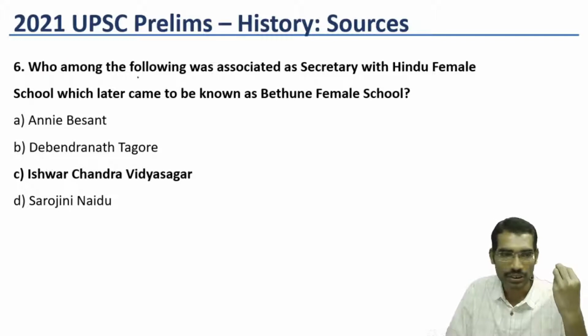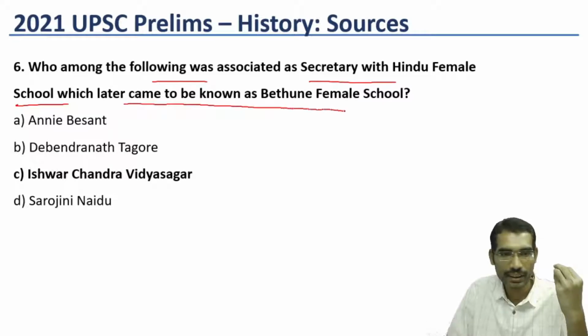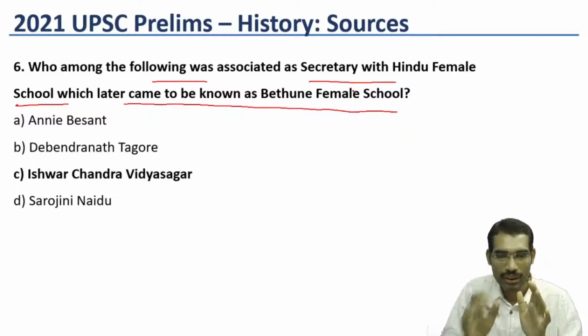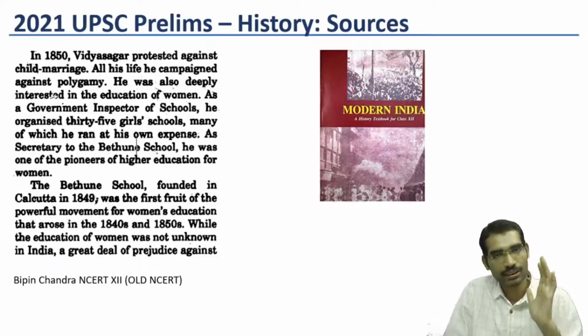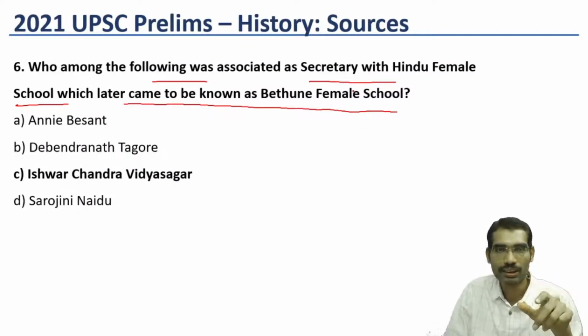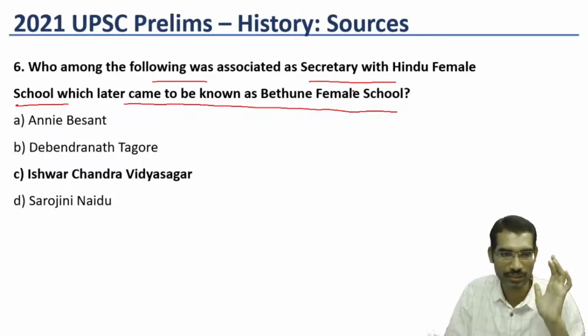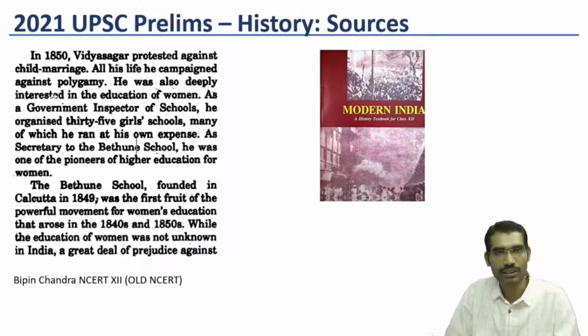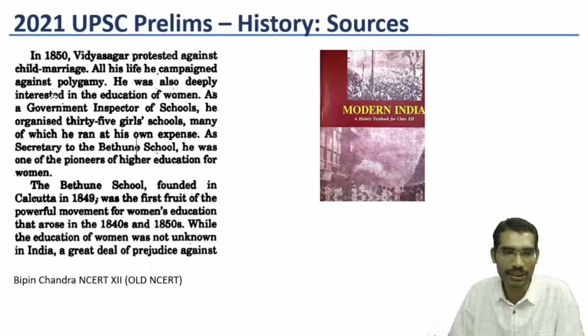The next question: who among the following was associated as secretary with the Hindu Female School, which later came to be known as Bethune Female School? Once again, those who read the basic book very carefully will get the answer within Bipin Chandra. But most of the students overlook the statement, and this question sometimes becomes difficult for some students. Let us see how we can answer from Modern India by Bipin Chandra.